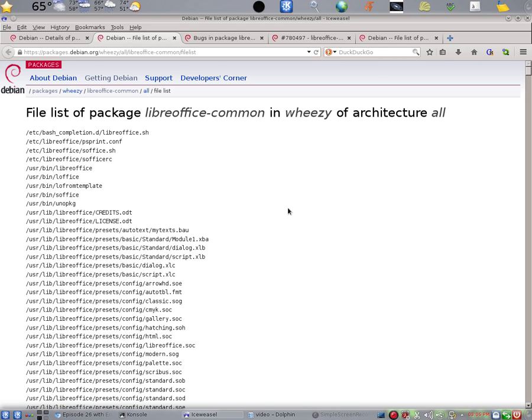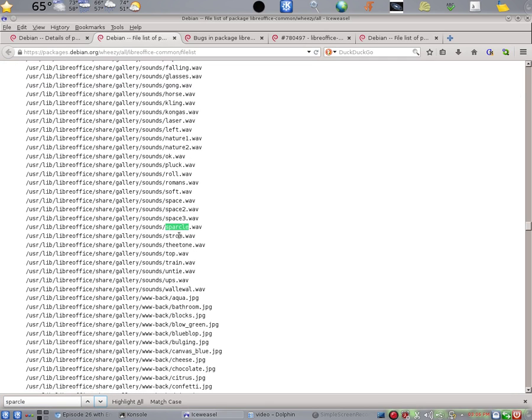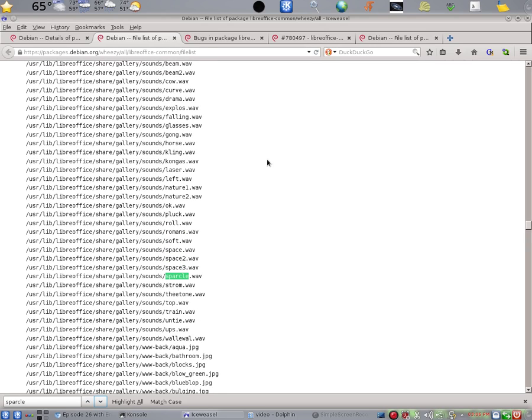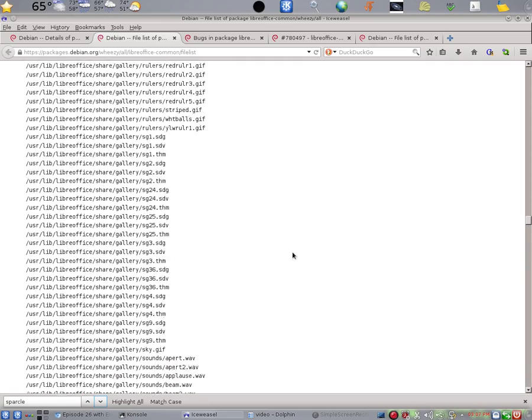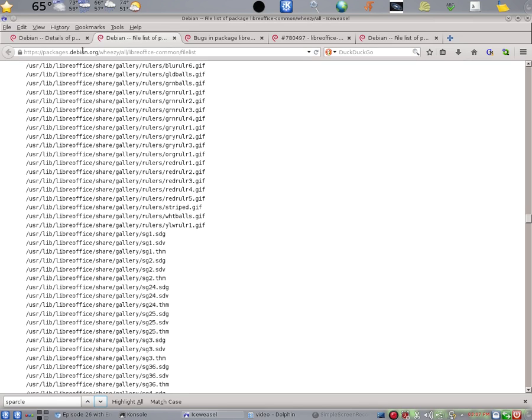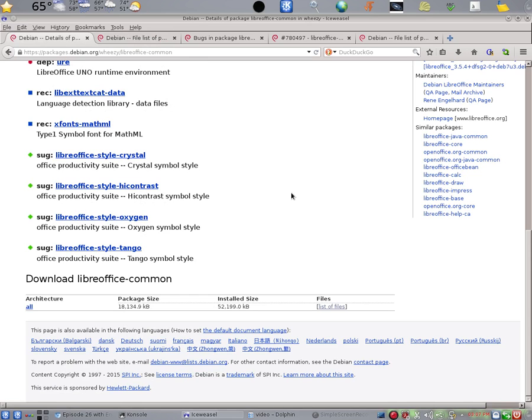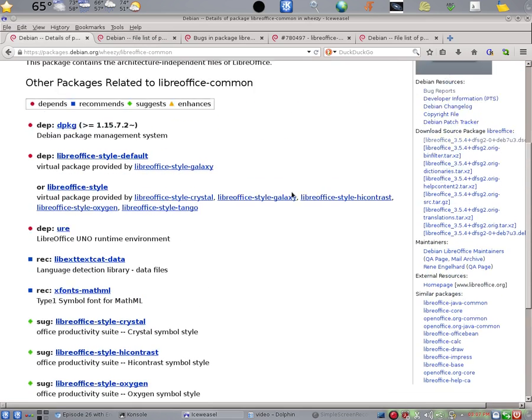If we look in that list, we can search for our Sparkle, and we find it. So there is a sounds subdirectory in this old version of the package that contains a whole bunch of WAV files. If we simply copy that from the old package, perhaps our sounds will start working. Let us try that procedure now.